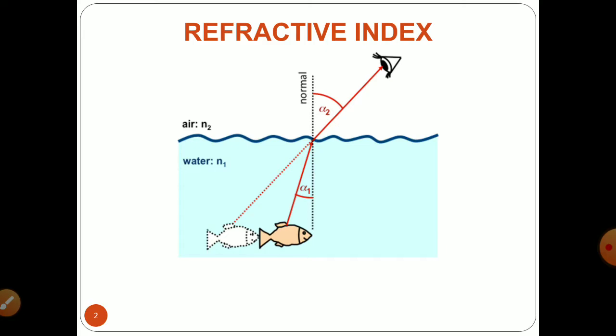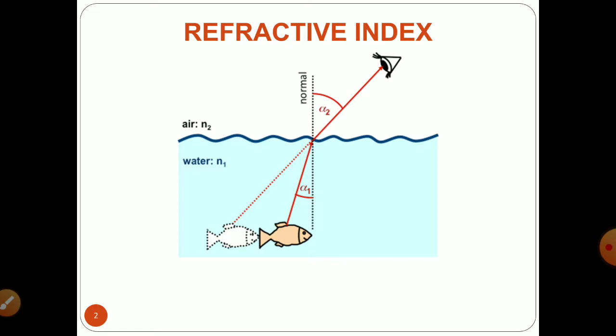As you are observing the white colored air medium and the blue colored water medium, when the red colored light ray passes through the interface of air and water, the angle of incidence and angle of refraction are alpha 1 and alpha 2.